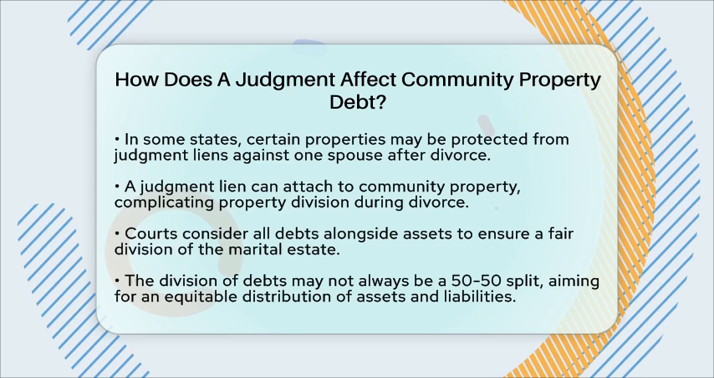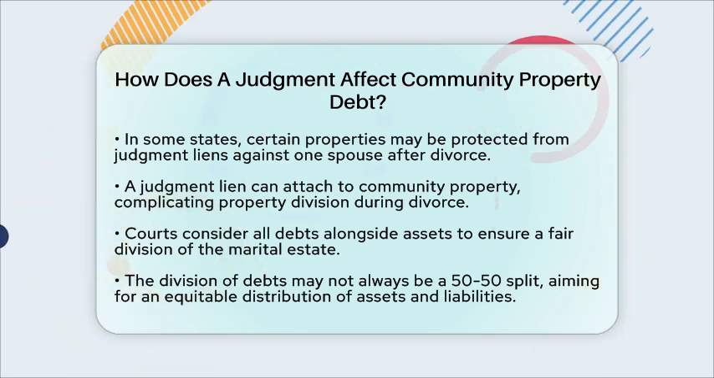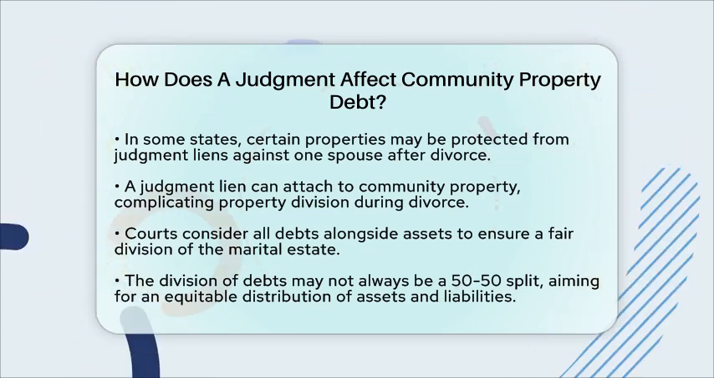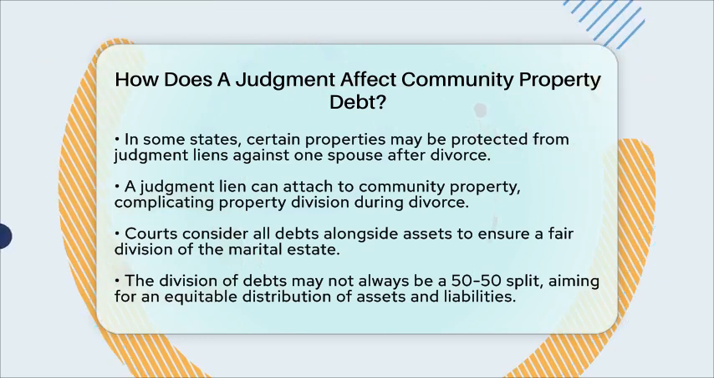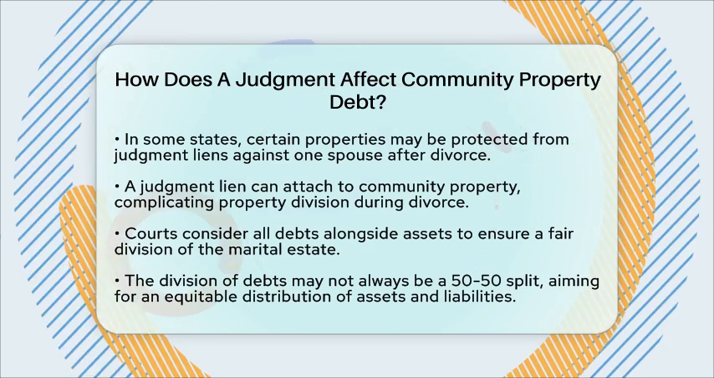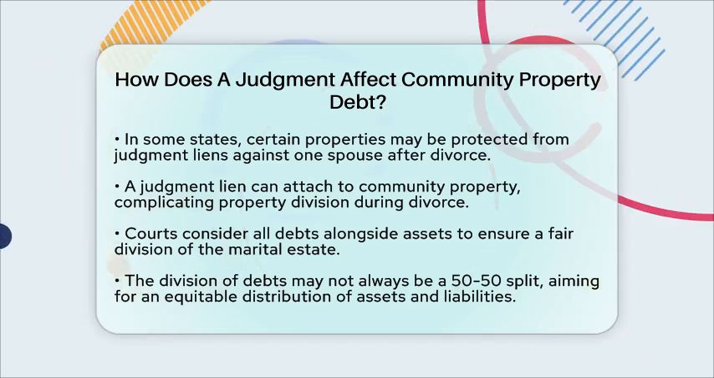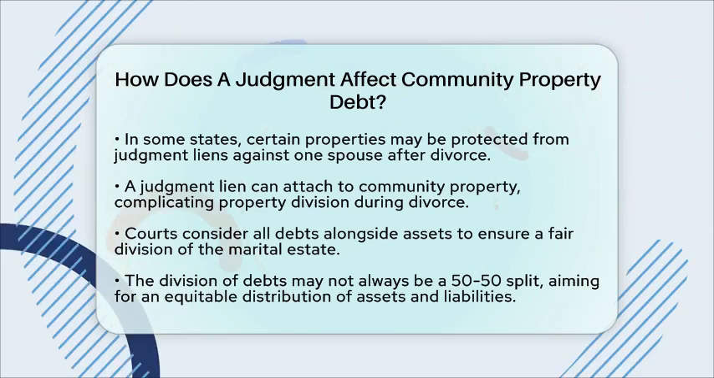In summary, a judgment against one spouse can impact community property debt by allowing creditors to pursue community assets to satisfy the debt. Divorce judgments allocate debt responsibility between spouses but do not alter creditors' rights to collect from community property. Understanding these distinctions is essential for managing debt division and protecting assets during divorce and separation.